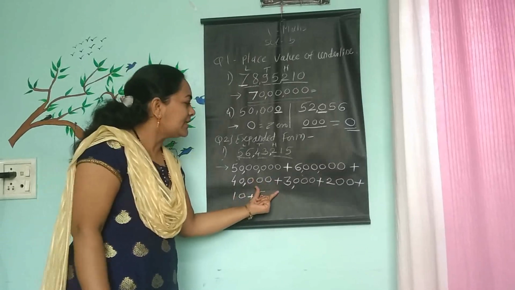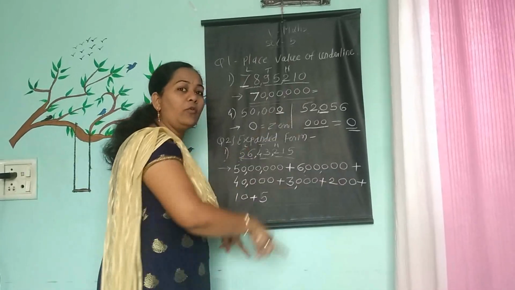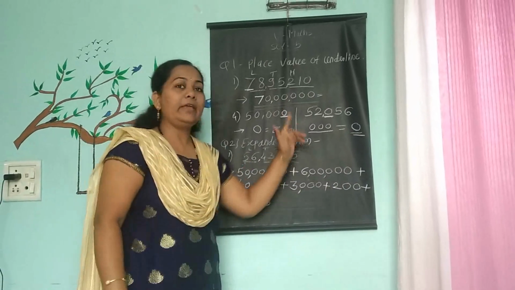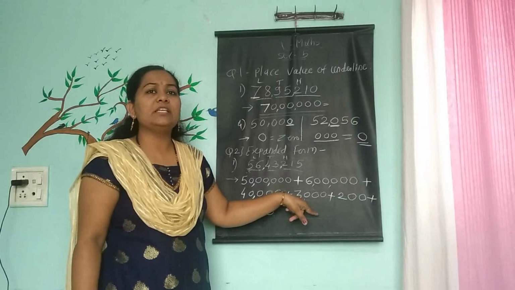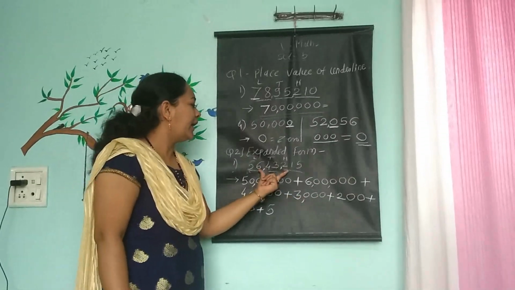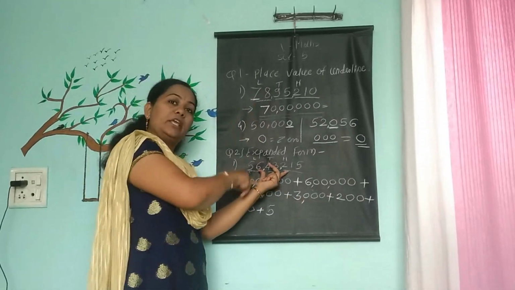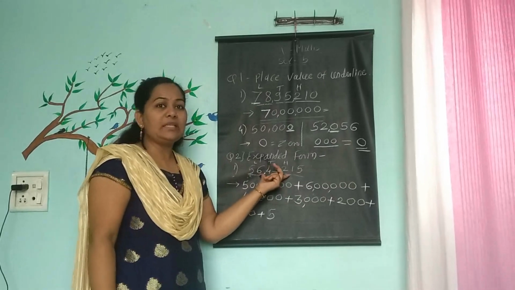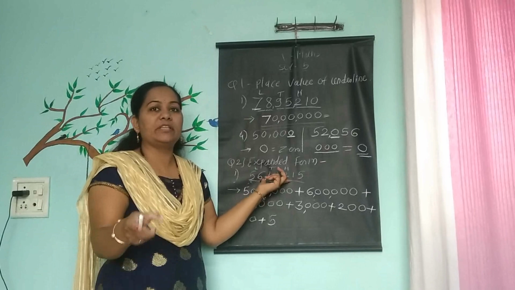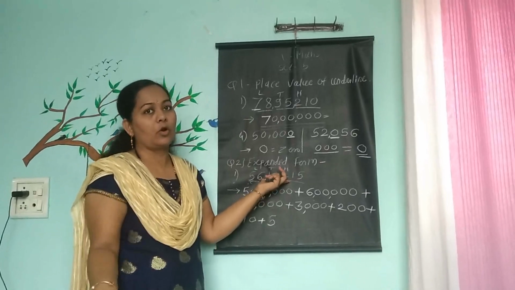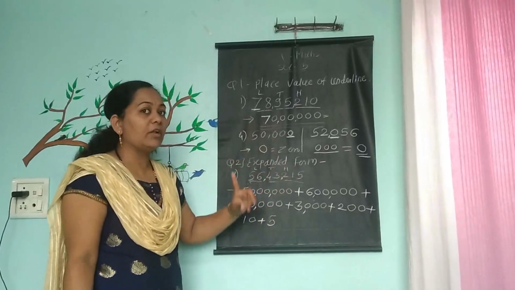If you add these numbers horizontally or vertically, anyway, if you add all these numbers to each other, you will get again as an answer the given number. Means your answer is correct. This is called the tally method, whether your answer is right or wrong. Understand, students? Give a look on the board.